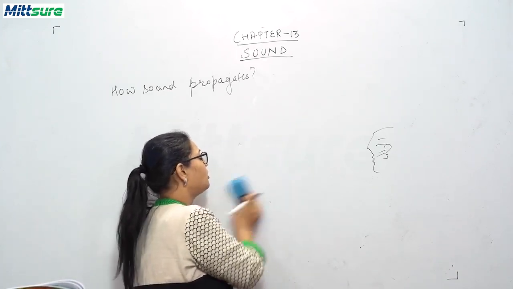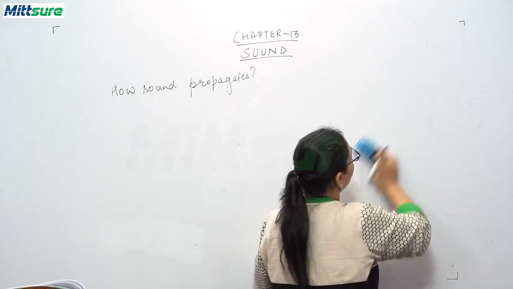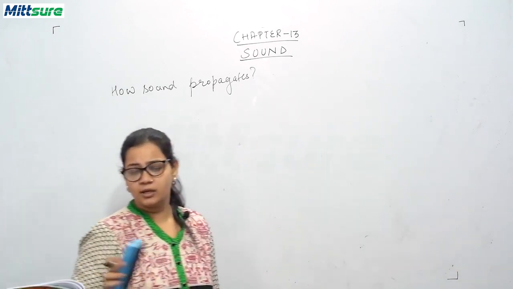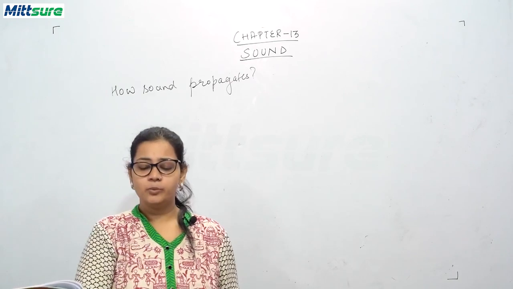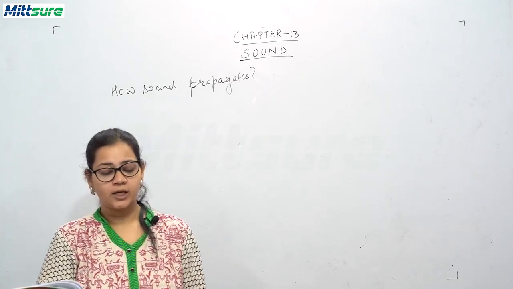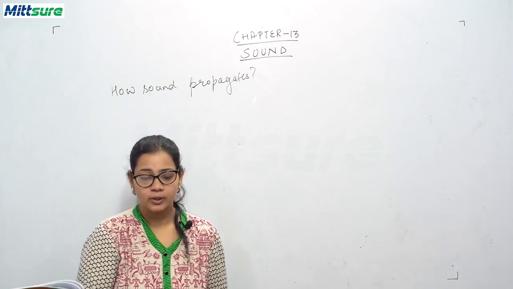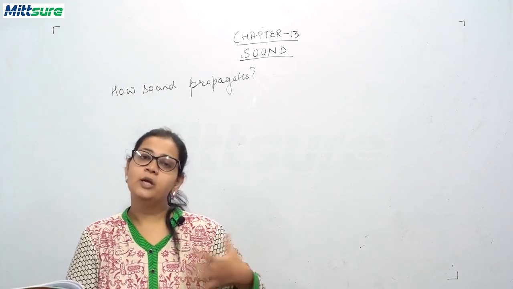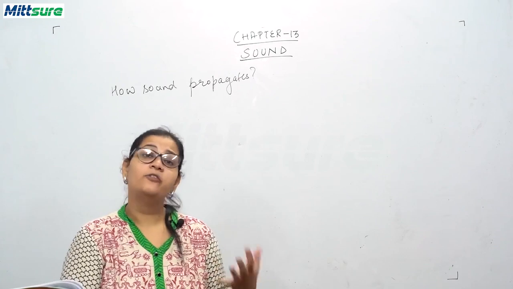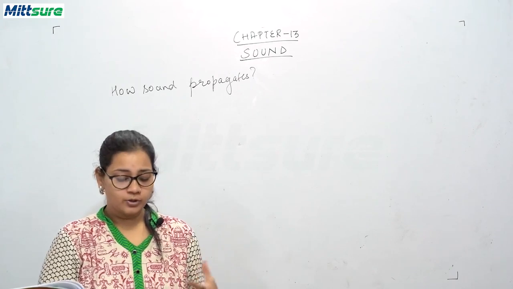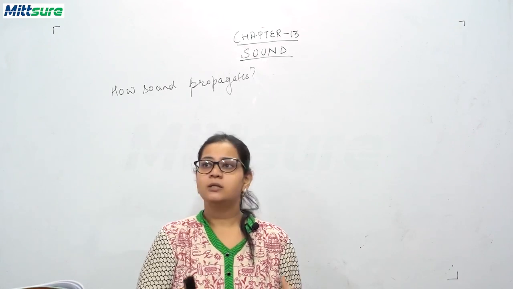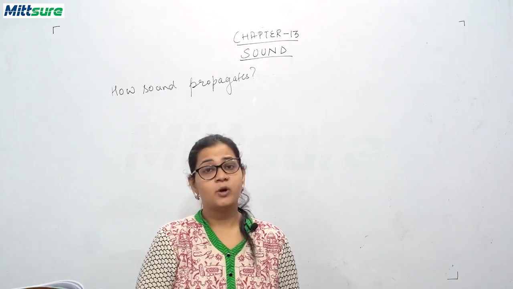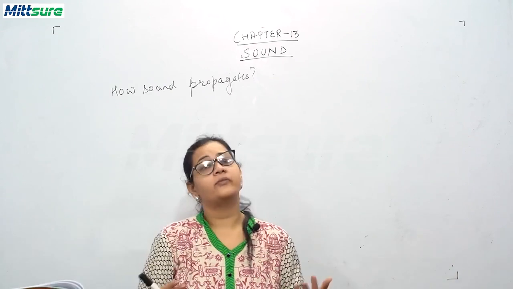So this is how sound propagates. Sound requires a medium. Here the medium was air. It can be water or it can be anything. If there is no medium, then the vibration in an object will not be able to travel. Now, you know the speed of sound is also affected by the type of medium. If it is solid, then the sound will travel faster. In gases, the sound travels very slowly because the molecules are very, very far away.